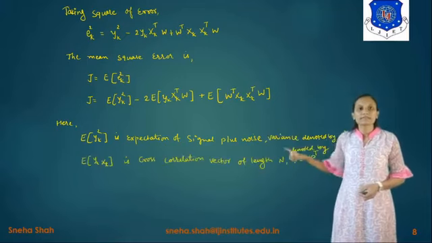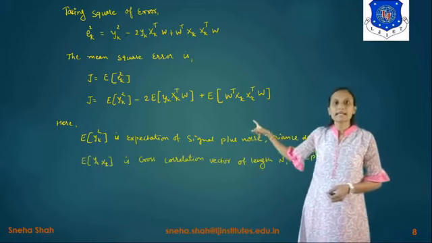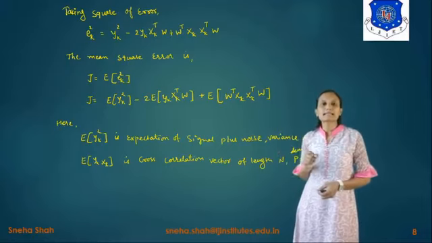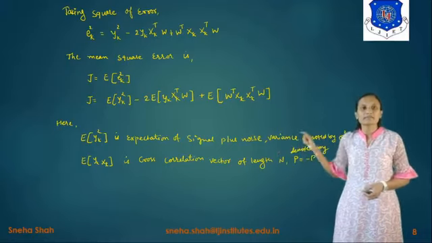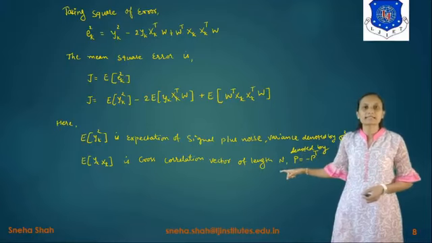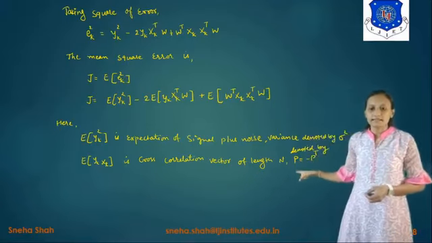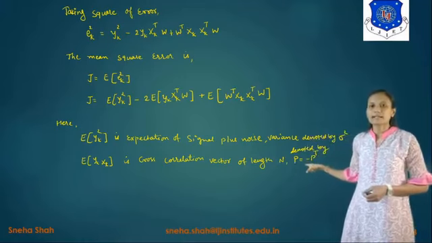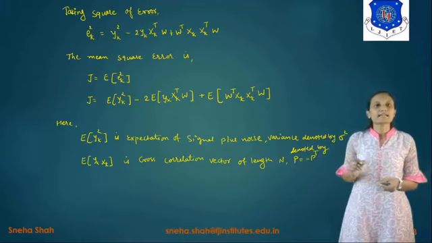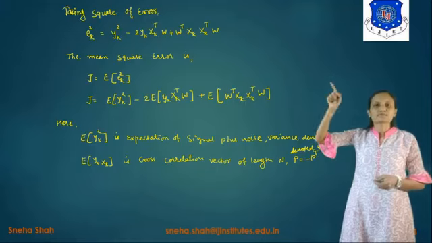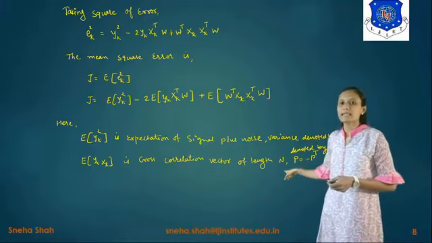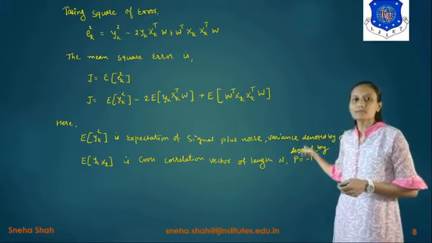Now the next value is y_k x_k. If I take E of y_k x_k, it represents the cross correlation vector of length n, which is denoted by p, and as we have taken x_k transpose, it will be represented as minus p raised to t, right?